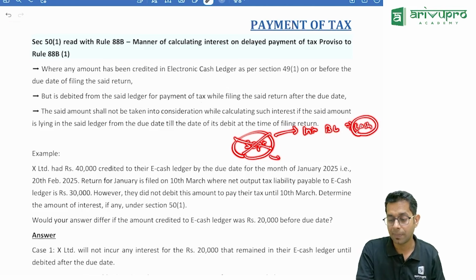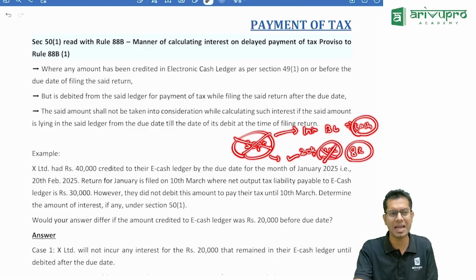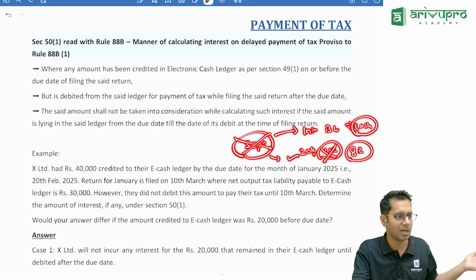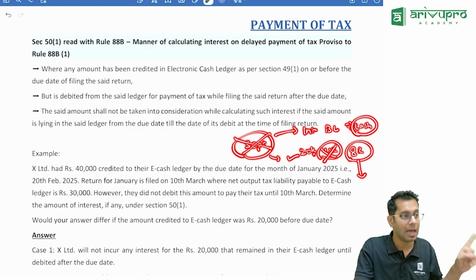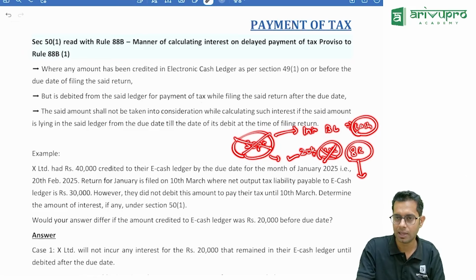Whereas for the September month return, I have filed the return within the due date. But what I have done is, I have reduced my tax liability from 20,000 to 12,000 rupees only. Meaning I have cheated the government by 8,000 rupees. Now this can be genuine cheating, or by mistake I have not taken, meaning instead of taking 20,000 I took only 12,000. But still I have filed my return within the due date and this amount was not considered in the return.